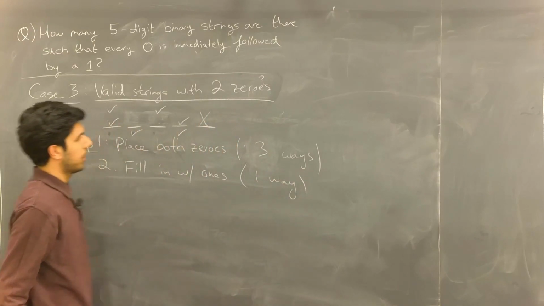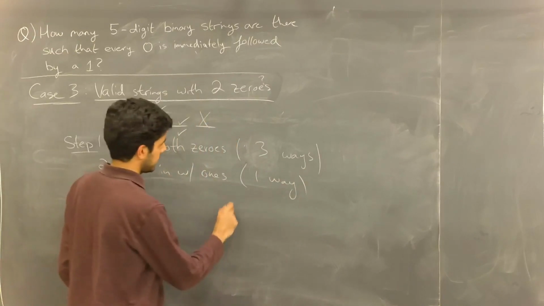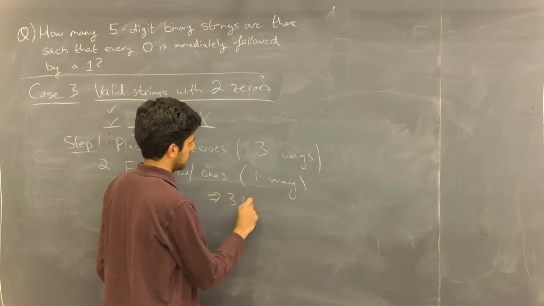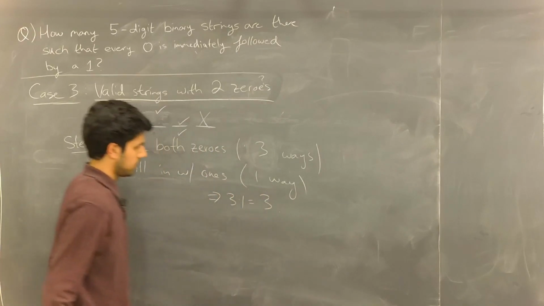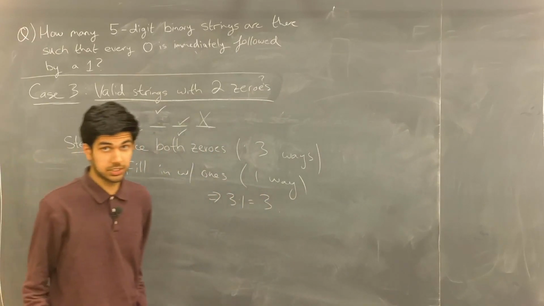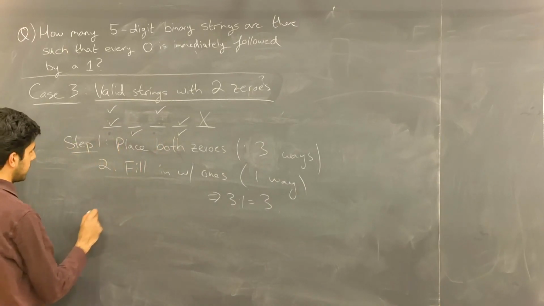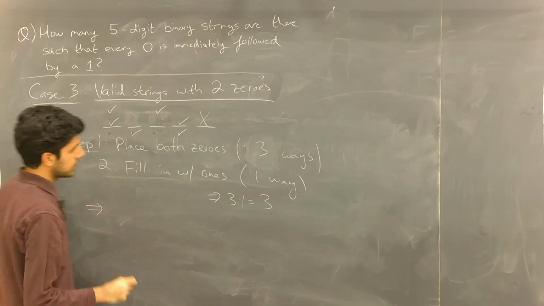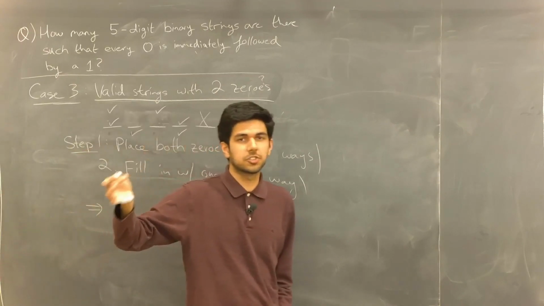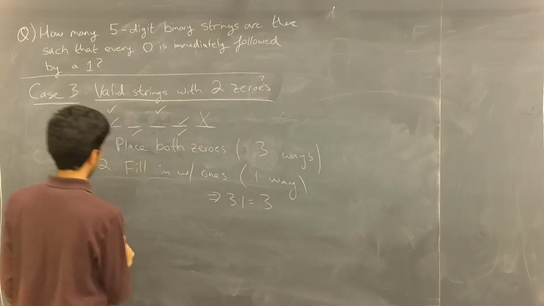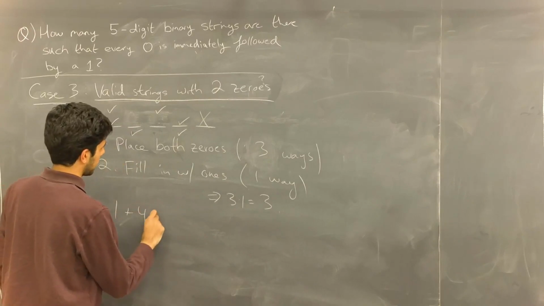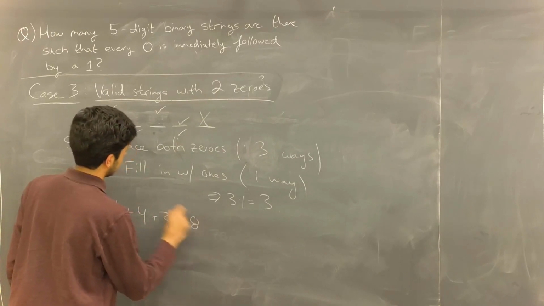Which can be done in one way. So by the multiplication rule, there are 3 valid strings in this case. And so, to conclude the problem, we take the sum of the amount of strings in each case, and we would get 1 plus 4 plus 3 equals 8.